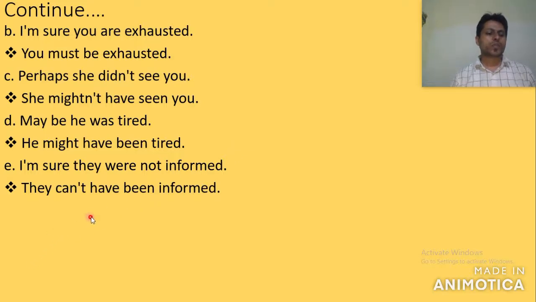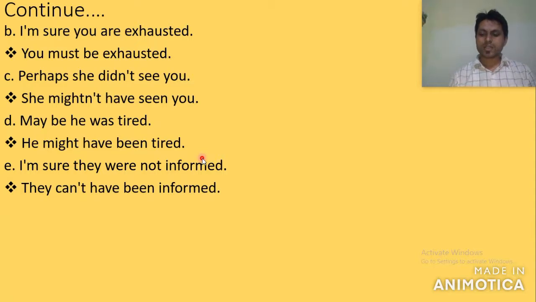If there is was, change into have been, were change into have been, has been also change into have been, and if there is have been, it remains the same.